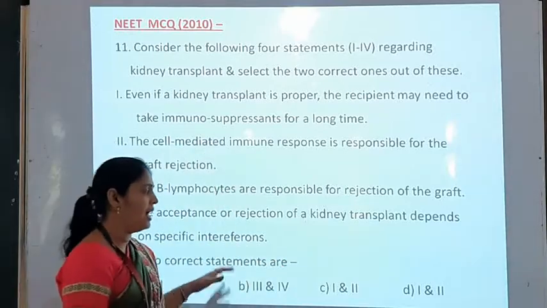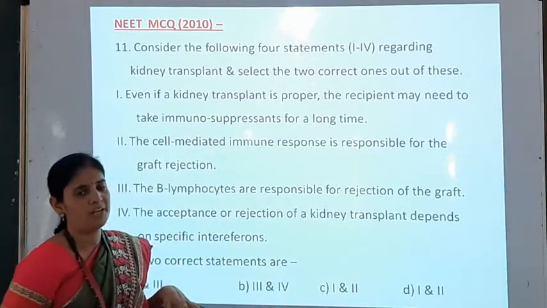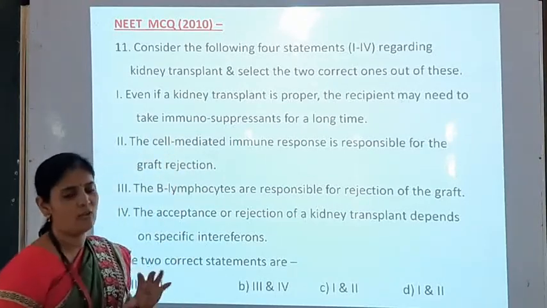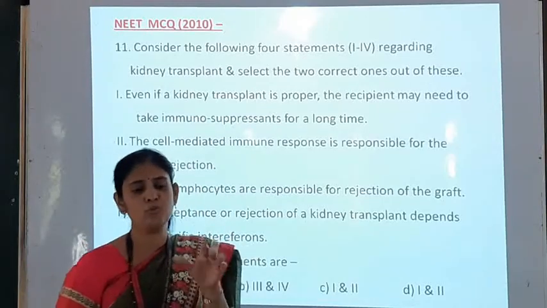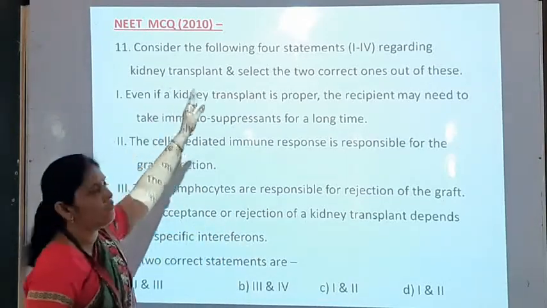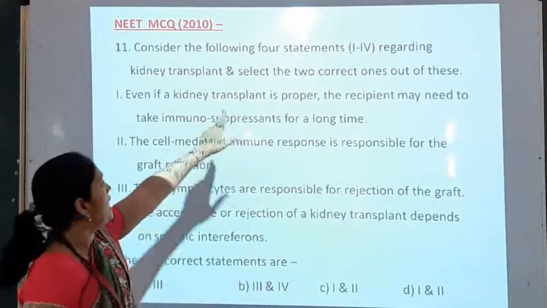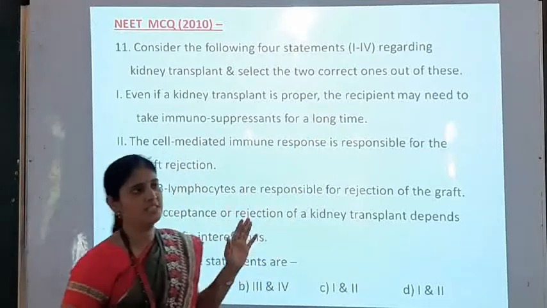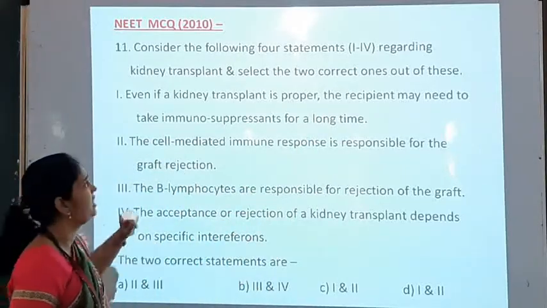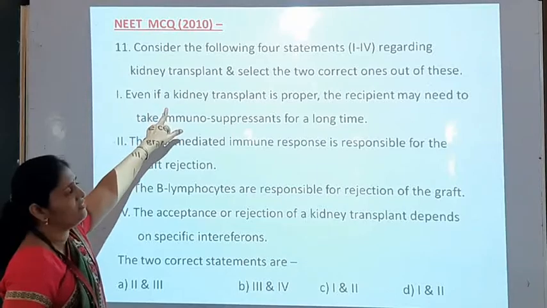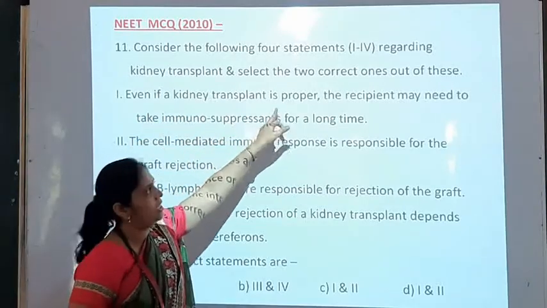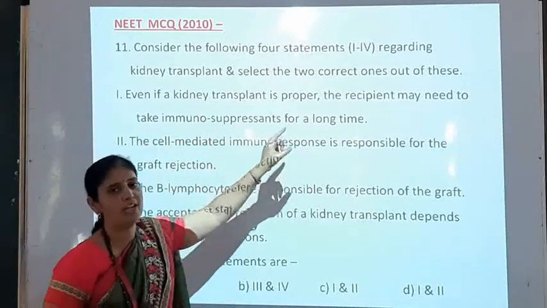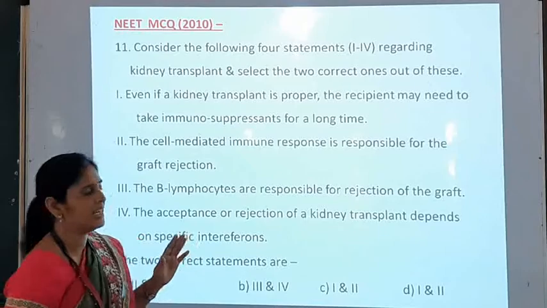Now another question related to this point, a very long question. Four statements are given, and from those four statements two correct statements have to be identified. Consider the following four statements, 1 to 4, regarding kidney transplant and select the two correct ones. So what are the four statements? First statement: even if a kidney transplant is proper, the recipient may need to take immunosuppressants for a long time. This is the first sentence.